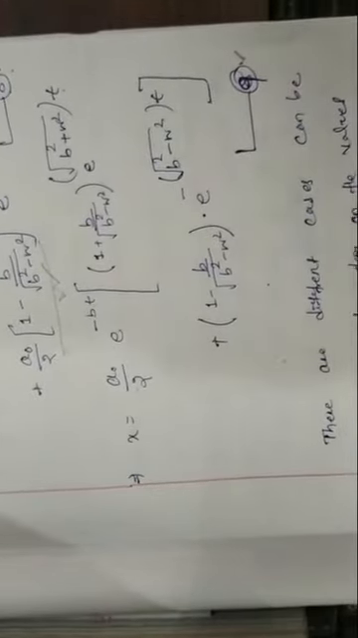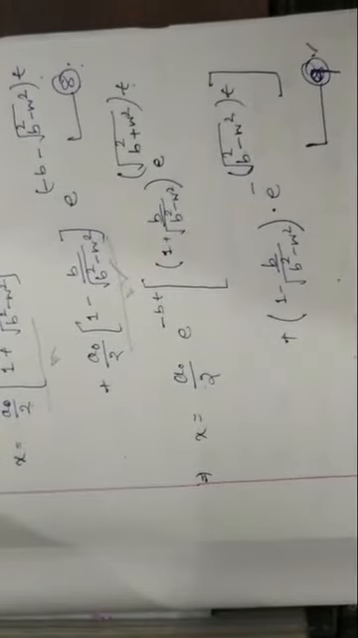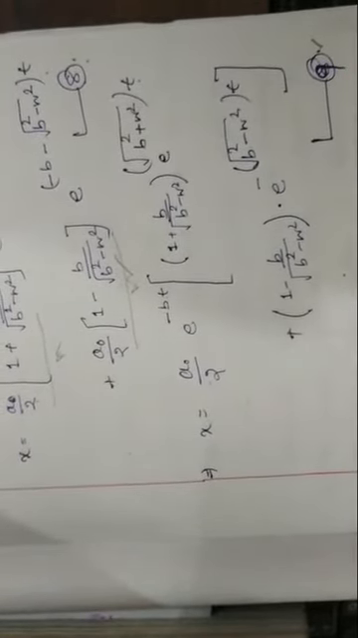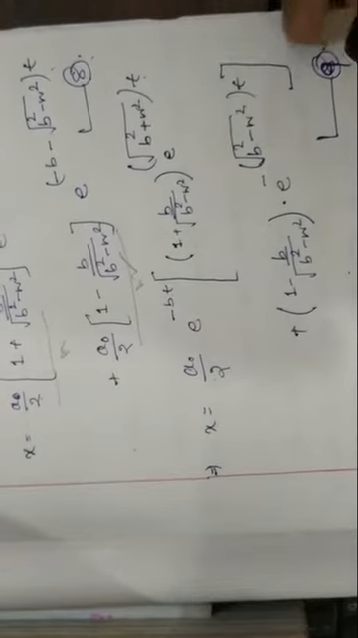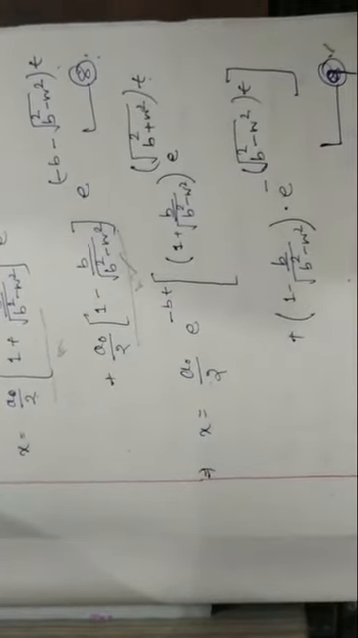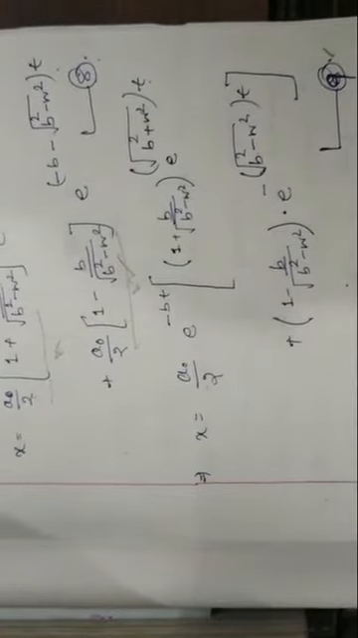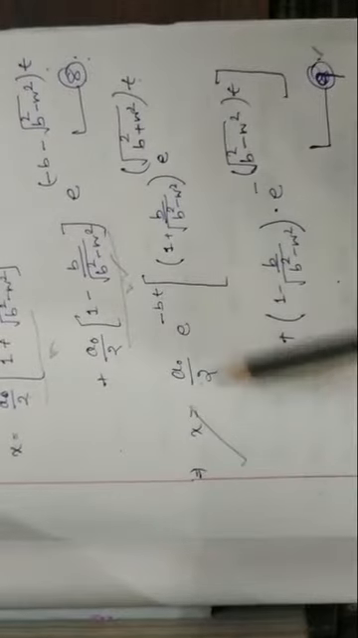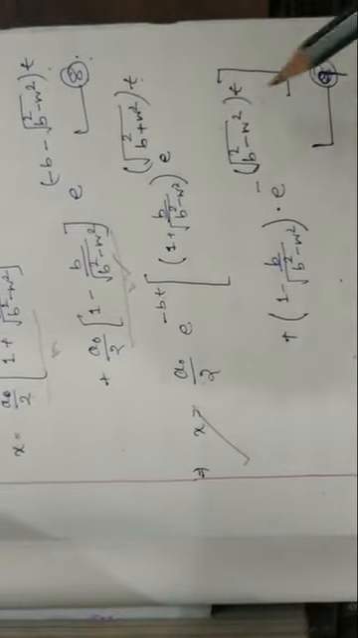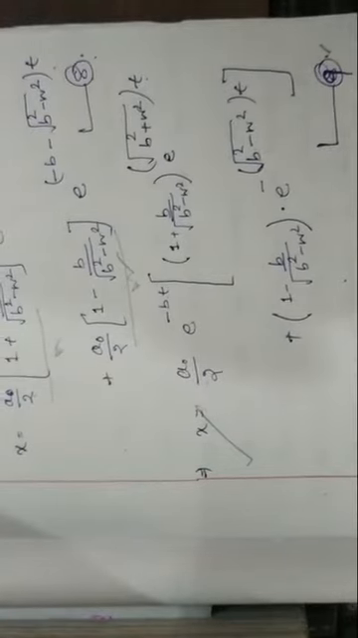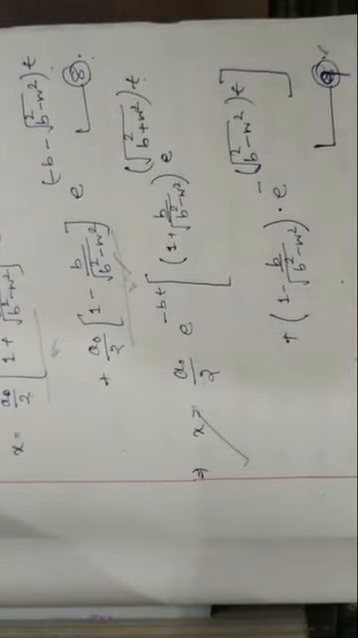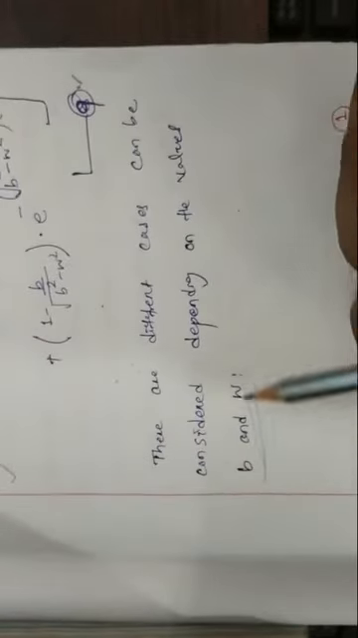There are different cases that can be considered depending on the values of b and omega. So by considering the conditions that at t is equal to 0, x is equal to a0, and at the extreme position its velocity is 0, we found at last the general solution of the damped harmonic oscillator is this one. Now from this we can consider many cases by considering the variation of b and omega with respect to one another.